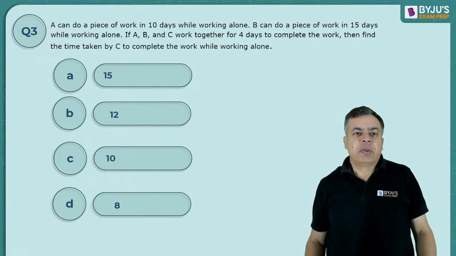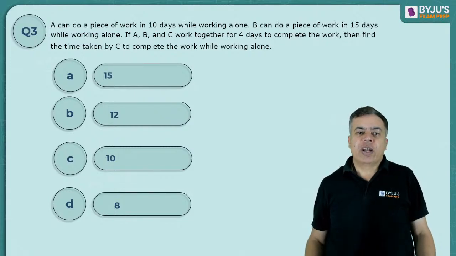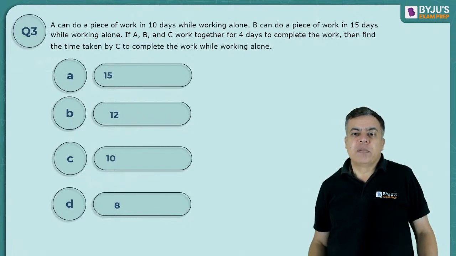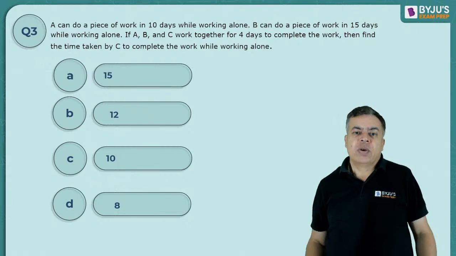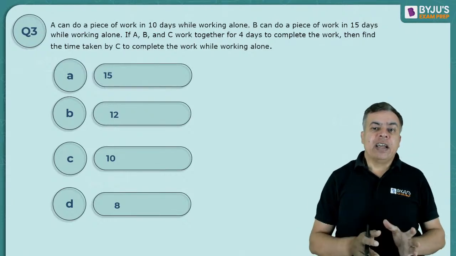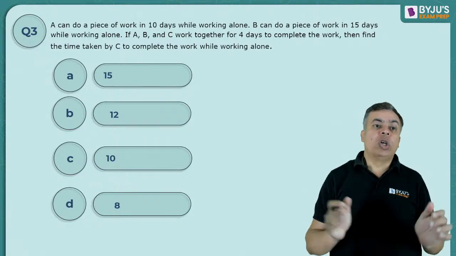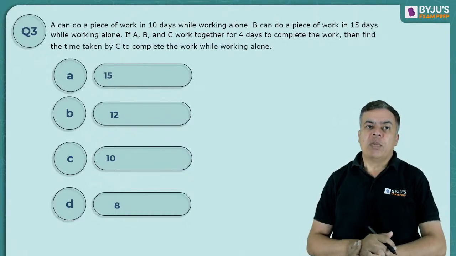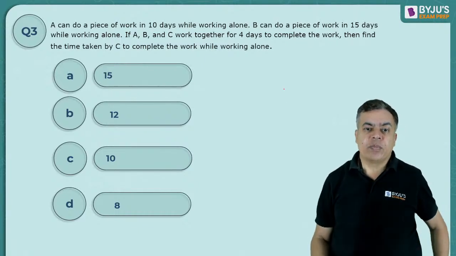A can do a piece of work in 10 days while working alone. B can do the same work in 15 days. If A, B, C work together for 4 days to complete the work, then find the time taken by C to complete the work while working alone. So A is taking 10 days, B is taking 15 days, and all together A, B and C are taking 4 days only. So C alone, how many days will it take?